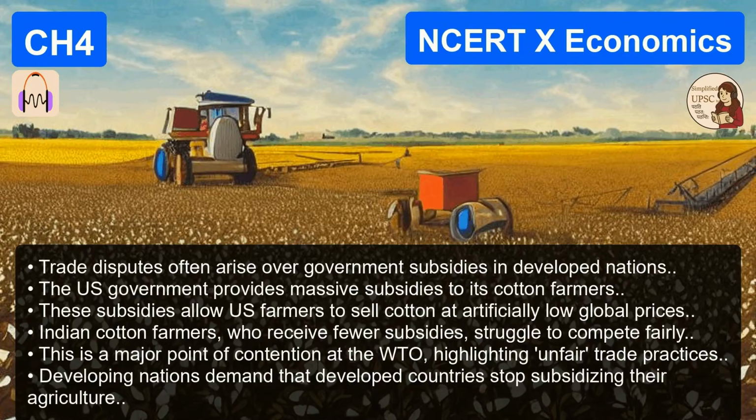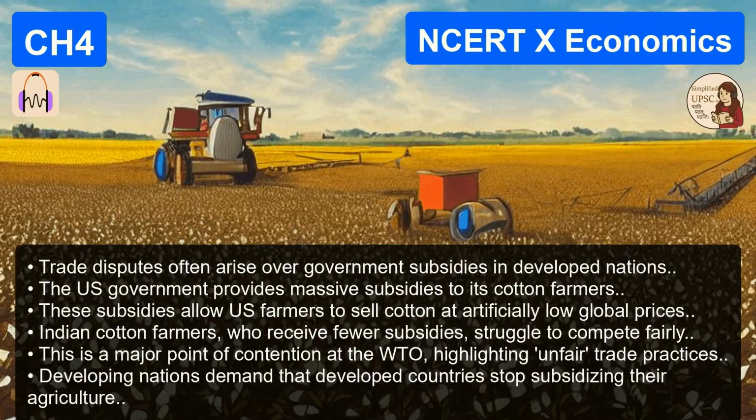The NCERT and the UPSC love to critique the WTO. Ideally, it's a level playing field where everyone follows the same rules. But is it? Absolutely not, according to the source. The text is very explicit here. It says developed countries, like the U.S., have unfairly retained trade barriers while forcing developing countries like India to remove them. It's a classic case of do as I say, not as I do. Exactly. And the classic example provided is cotton. This is a goldmine for an exam answer. It illustrates the hypocrisy perfectly.